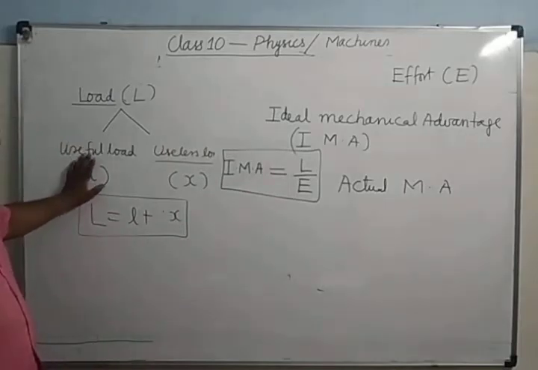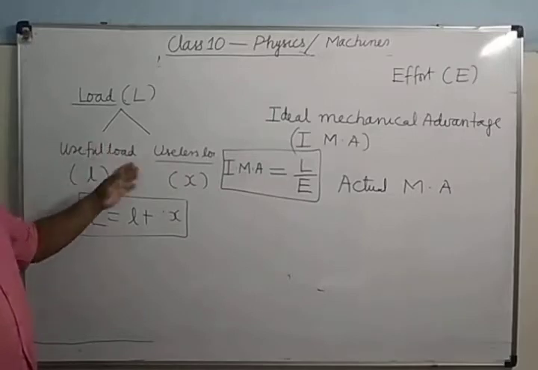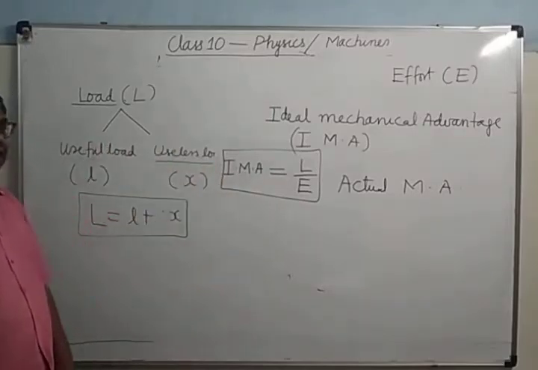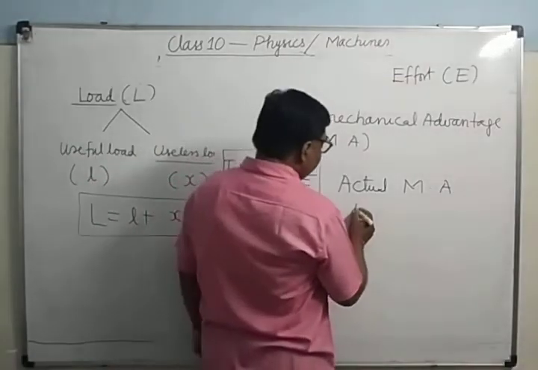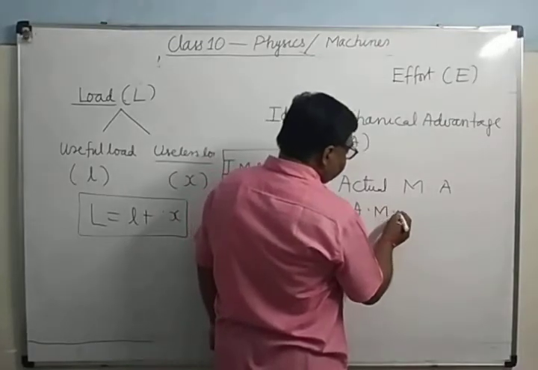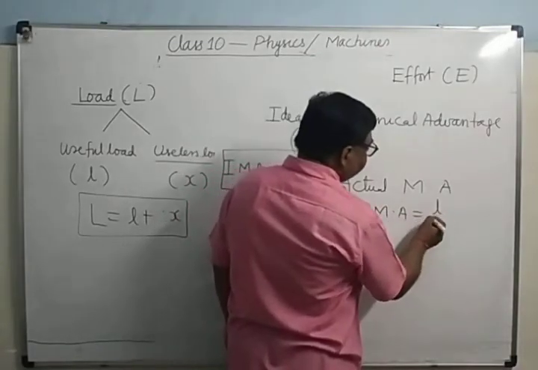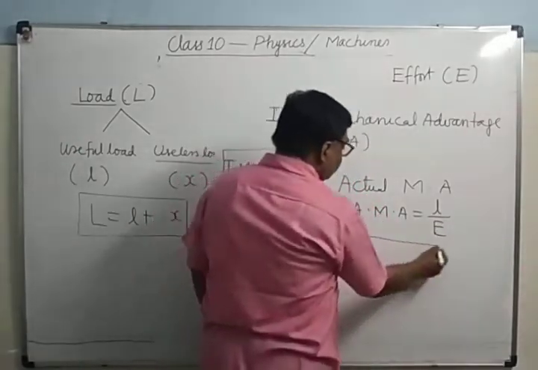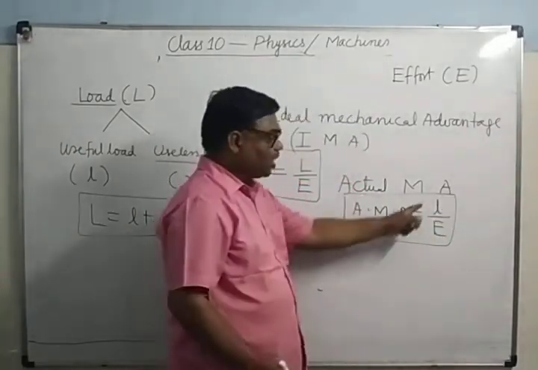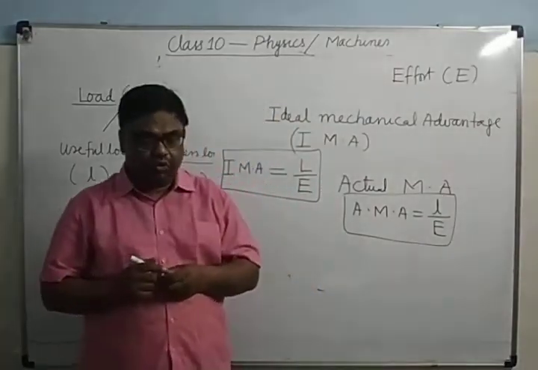What is the actual load lifted? Small l. It is the weight of the water, or the strength of the nut. So AMA equals actual load lifted upon effort applied. It also has no unit, because Newton upon Newton means no unit.